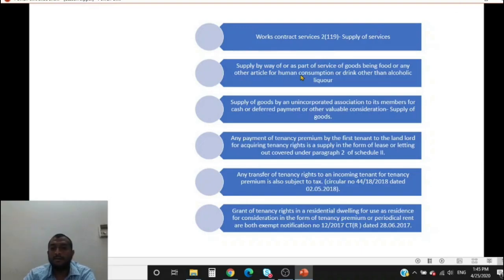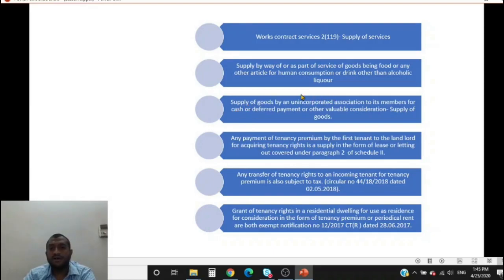Now, supply by way of or as part of service of goods, being food or any other article for human consumption other than alcoholic liquor. So restaurant service is also clearly made a supply of service. Supply of goods by an unincorporated association to its members for cash or deferred payment or valuable consideration: your resident welfare association pays your electricity bills on some commission.